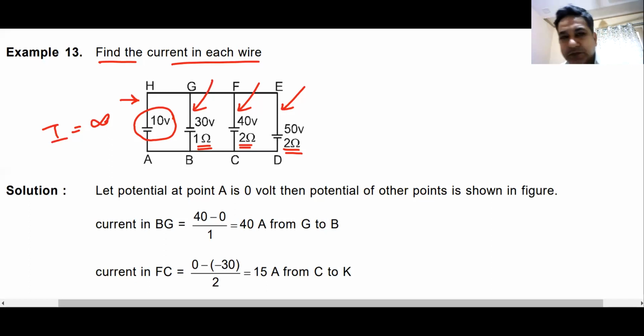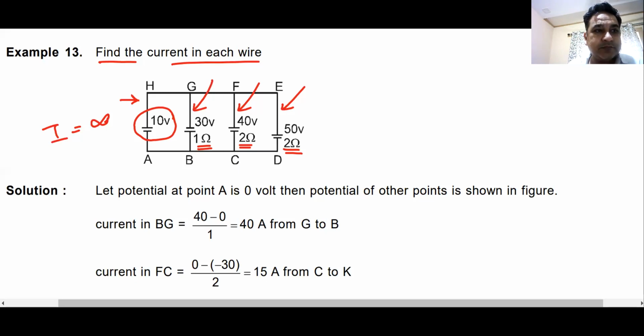Okay. Maybe it is difficult for you to understand, is it? Sir, KVL we can't apply. KVL you can't apply. Why you can't apply KVL? What is the problem in applying KVL? Tell me, beta.